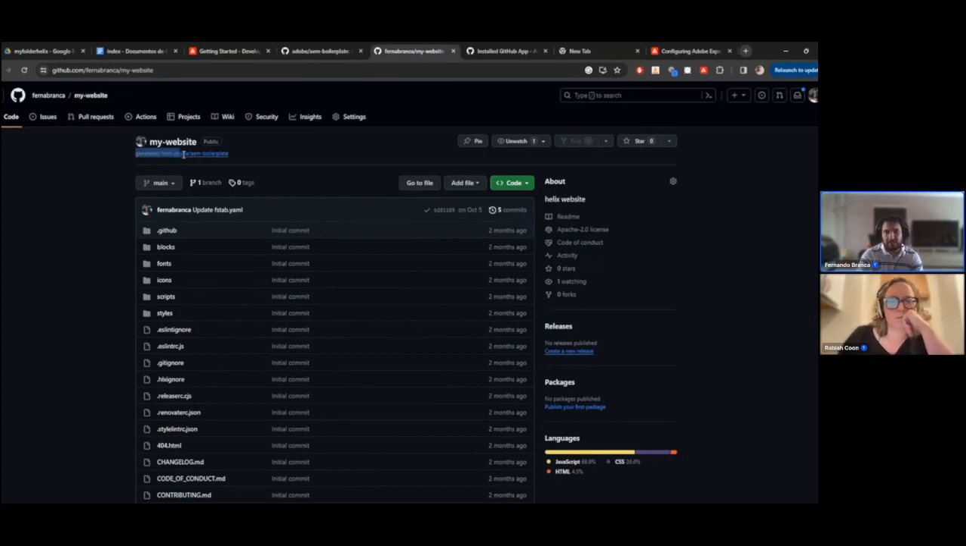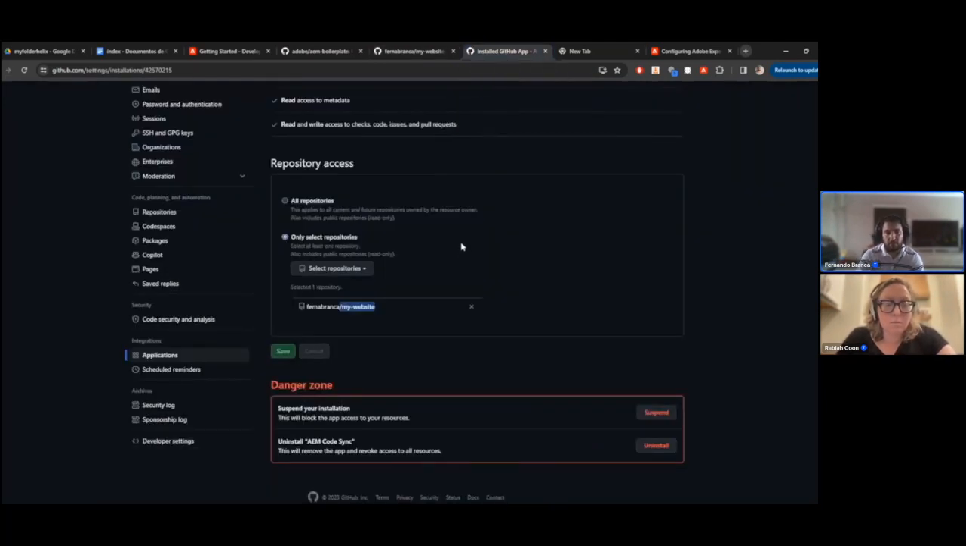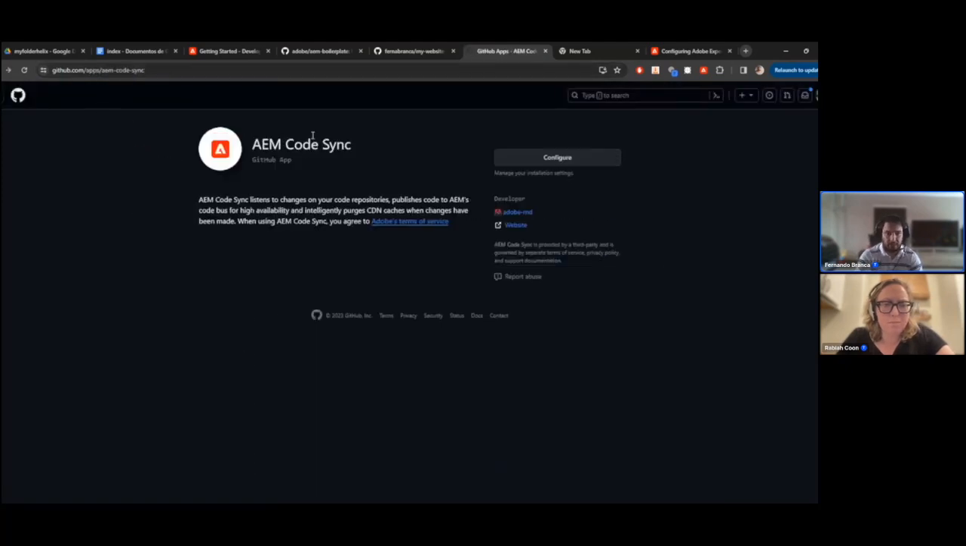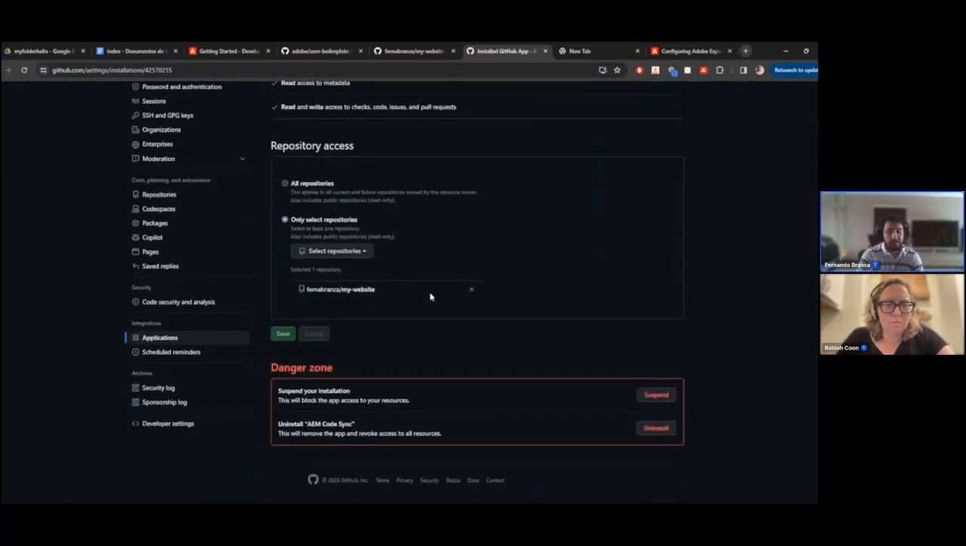As you can see, I already have mine here. You will notice it says generated from AEM boilerplate as a source. So next, you should install AEM Code Sync within your account to allow Adobe to listen to changes in your newly created repository. Click on Configure and then select the new repository you created. In my case it is my website. Since I have done this, there's no need to repeat the process.